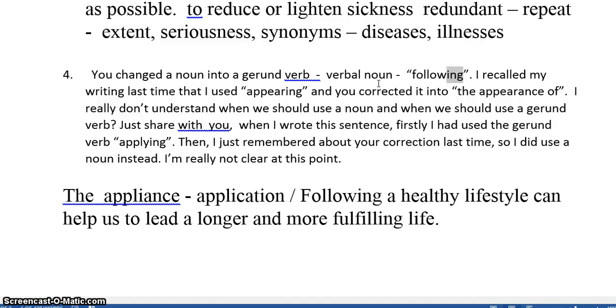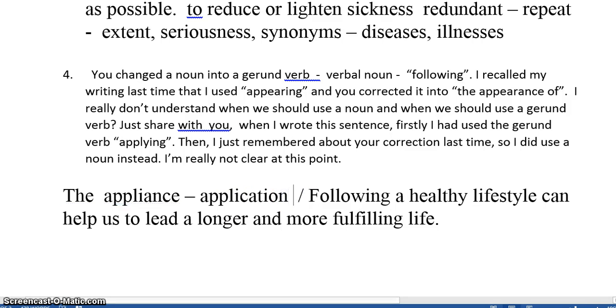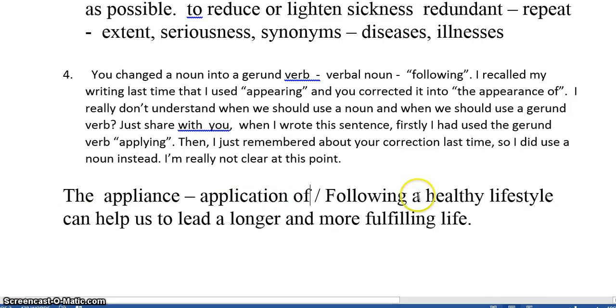So once again, we need to think about, what is our noun doing? What is our subject doing? So originally my student said the appliance of a healthy lifestyle. I changed this and said, if we're going to use this word form, apply, it would be better to use the noun that means to apply something. So the application, and it should be the application of a healthy lifestyle.